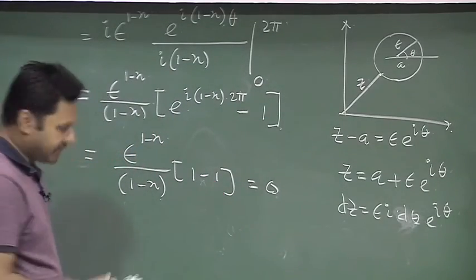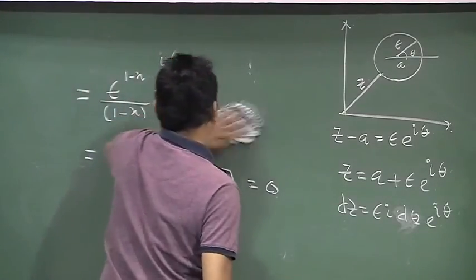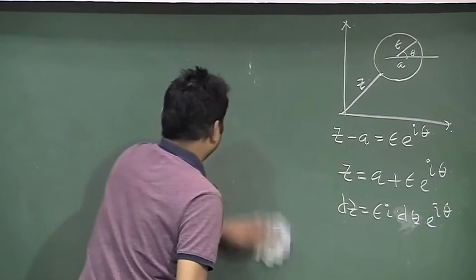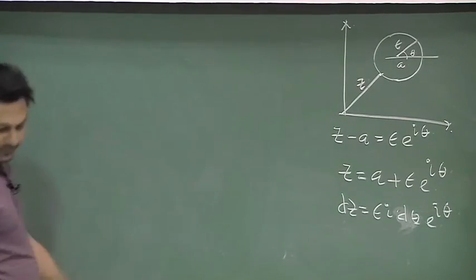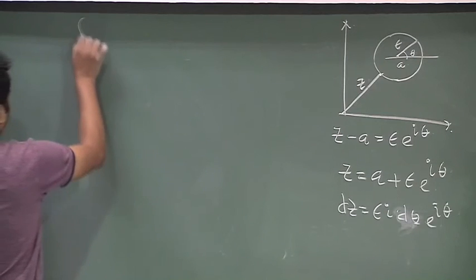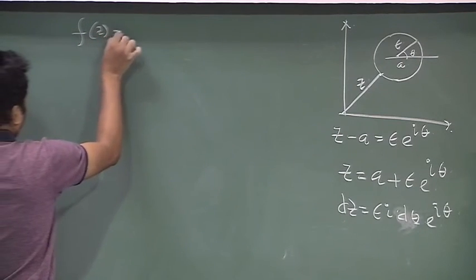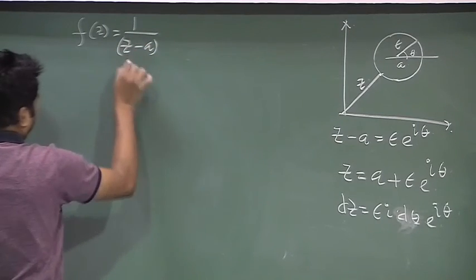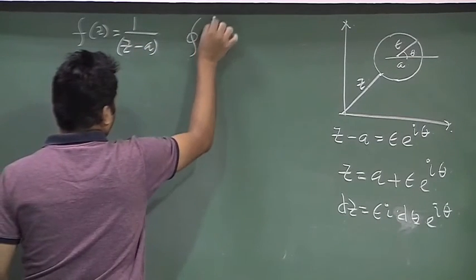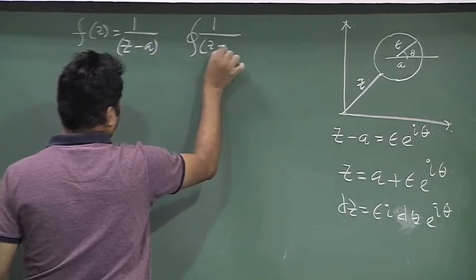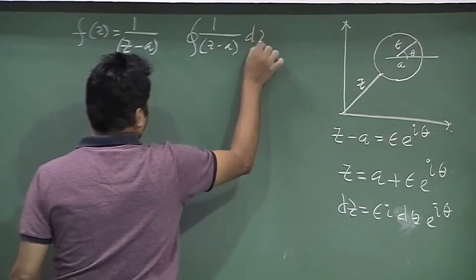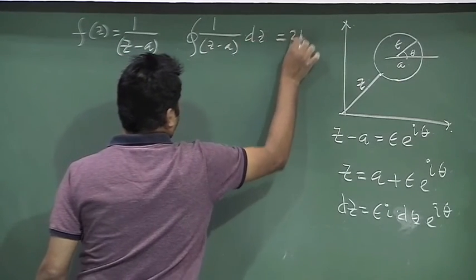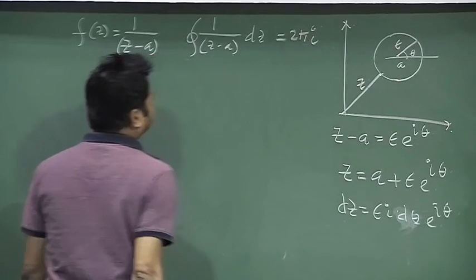So, let me summarize these things quickly. When my function f(z) was 1 divided by z minus a, when I calculate this quantity, I have 2 pi i as a result.